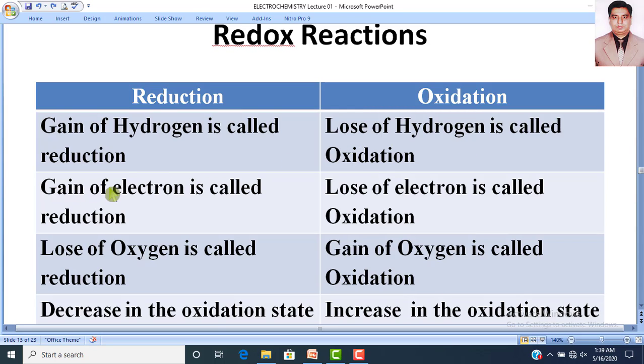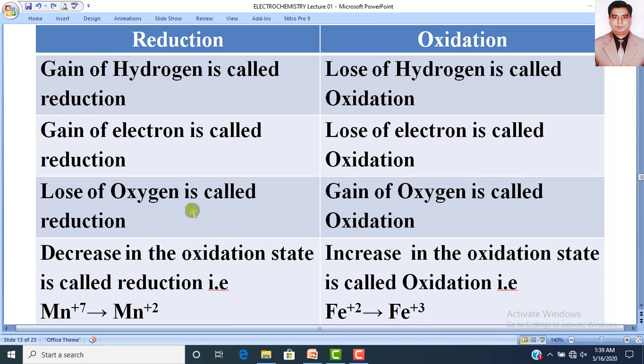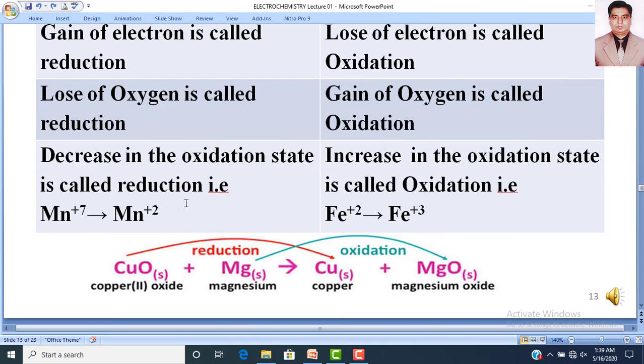Similarly, gain of electron is reduction, while loss of electron is oxidation. Similarly, loss of oxygen is called reduction, while gain of oxygen is called oxidation. And the fourth major difference is that decrease in the oxidation state is called reduction, while increase in the oxidation state is called oxidation.